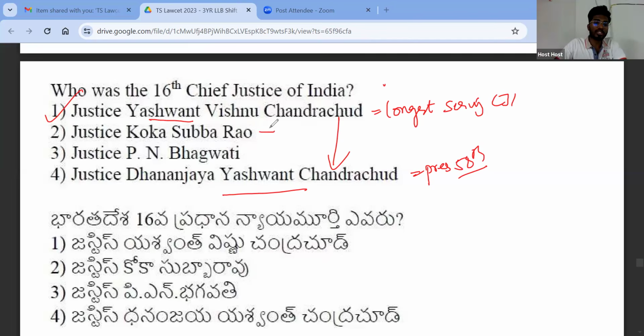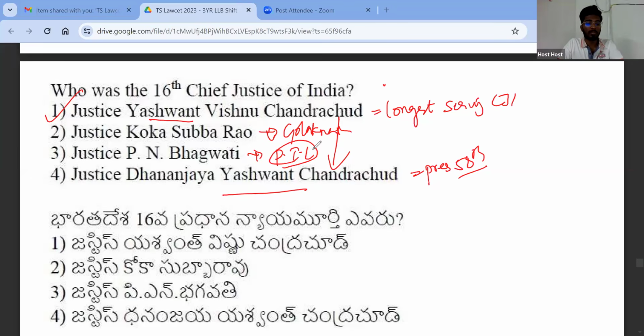You know, Justice Koka Subbarao. He is a Telugu guy, and he is known for his judgment in the Golaknath case. And we also discussed Justice P.N. Bhagwati, the former Chief Justice of India, who is known for encouraging PIL. Right. So when P.N. Bhagwati was the Chief Justice, PIL was encouraged.